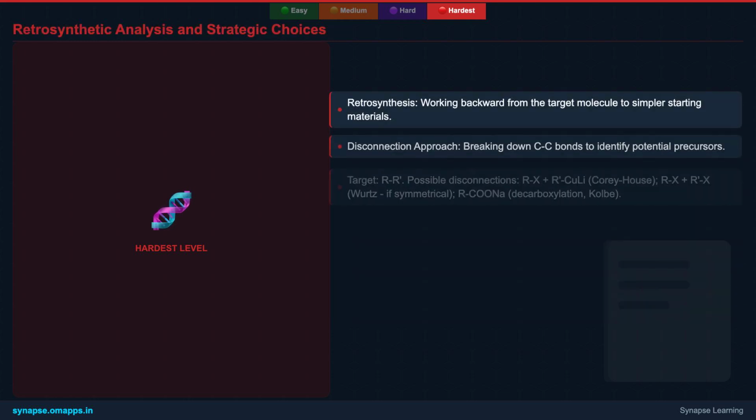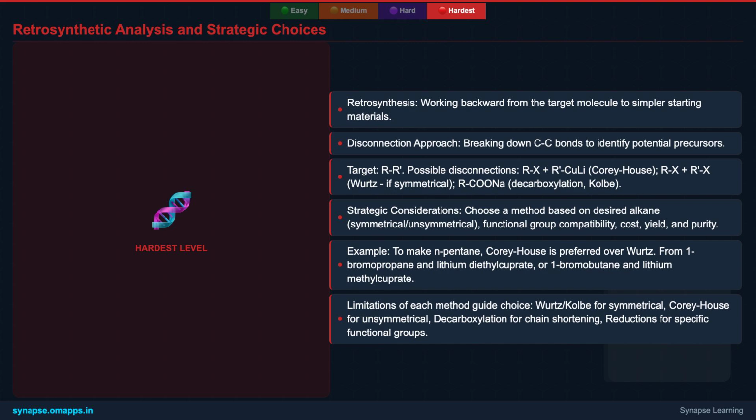Mastering alkane preparation often involves retrosynthetic analysis, working backward from the desired product to identify suitable starting materials. When a target alkane, R-R, is identified, we consider possible disconnections. For example, a C-C bond can be disconnected to suggest precursors like an alkyl halide and a Gilman reagent for Corey-House, or two alkyl halides for Wurtz if symmetrical.